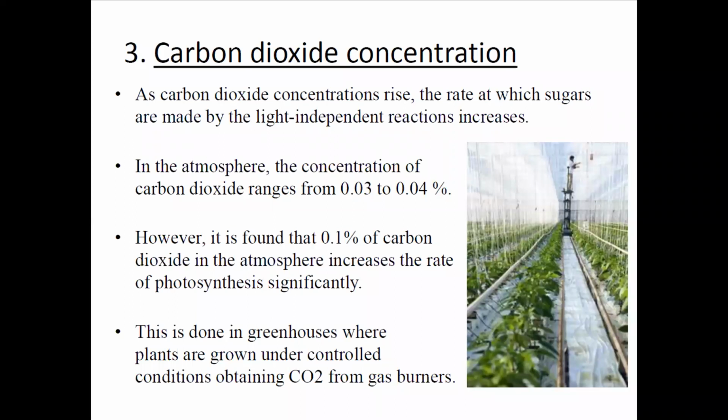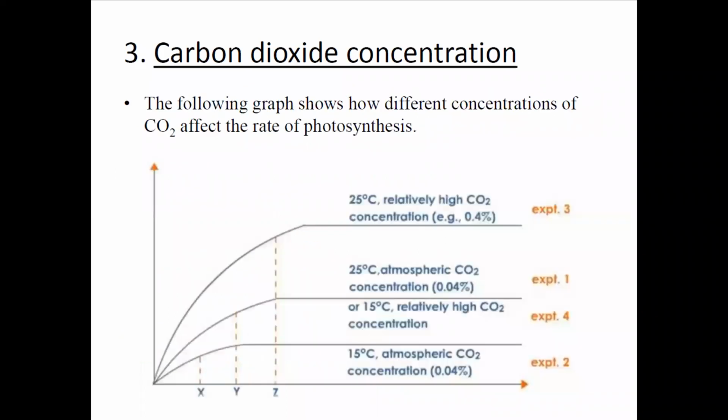It is found that 0.1% of carbon dioxide in the atmosphere increases the rate of photosynthesis significantly. This is done in greenhouses where plants are grown under controlled conditions containing CO2. So carbon dioxide is also supplied in the greenhouse as an important requirement. These are the different types of factors. This is the carbon dioxide concentration, how they are changing.